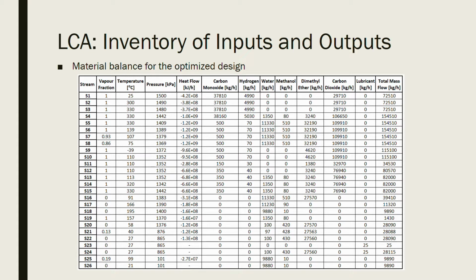This table is the entire material balance for the optimized system. It includes all the streams and their temperatures and pressures. This will be utilized in the gate-to-gate part of the analysis.